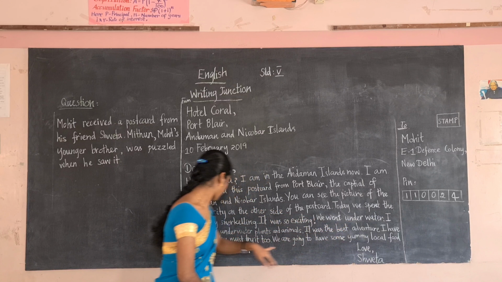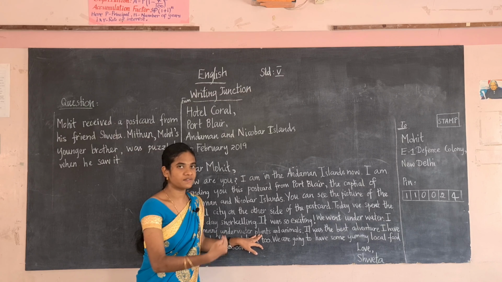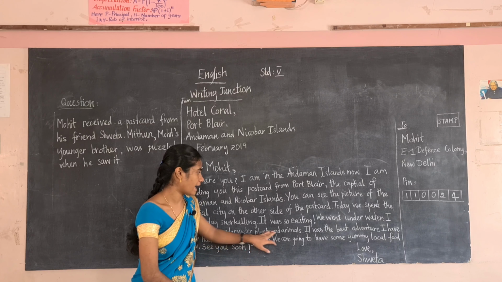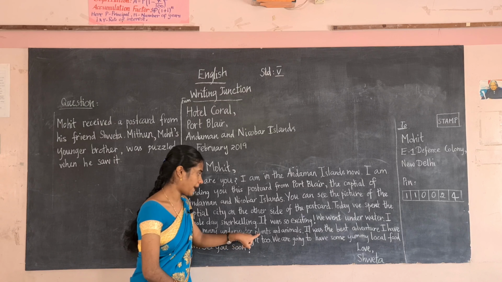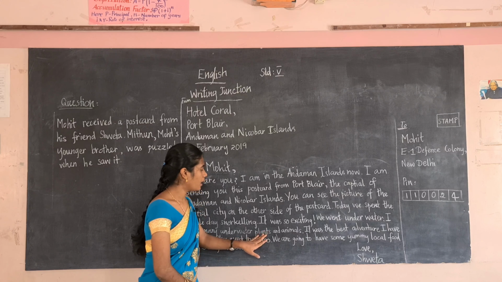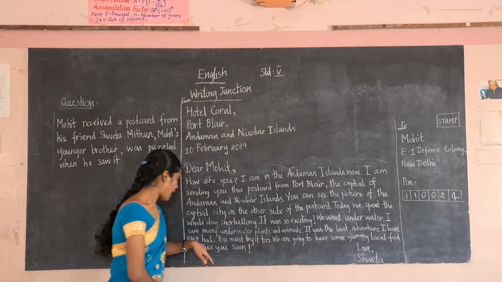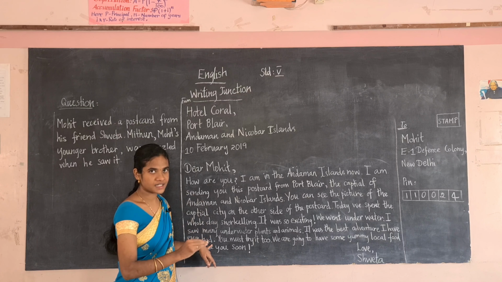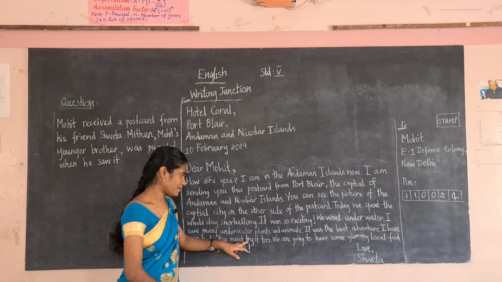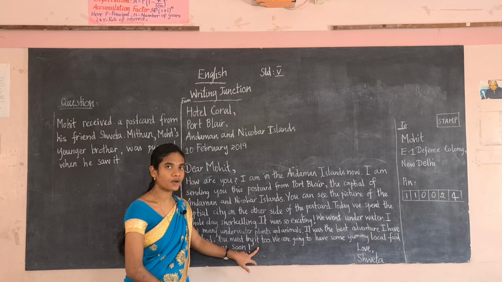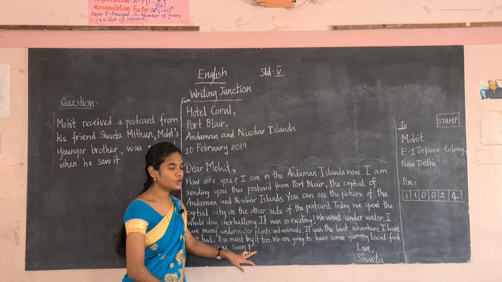I saw many underwater plants and animals. In deep sea, in deep water, we have many plants and animals. So Sweta saw underwater plants and animals. It was the best adventure I have ever had. Till now I have not seen anything like this. You must try it too. So she is telling Mohit, you must try it too.